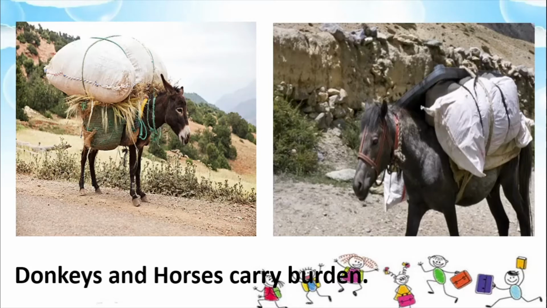So you will see that people put all their things, all their saman, on animals like the donkeys and the horses, and they help the people to carry their things from one place to another. These are also called beasts of burden sometimes. So you see, animals which cannot give us milk, which cannot give us eggs, are also useful to us because they help us to carry our burden.